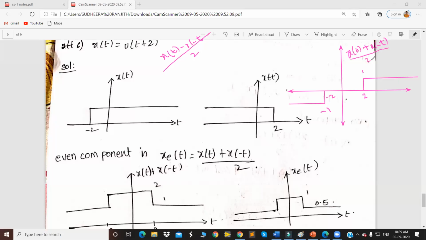Divided by 2 means we should scale the amplitude. So if we scale this amplitude by a factor of 2, then this should be the resultant. This is the odd component of the given signal and this is the even component of the given signal.